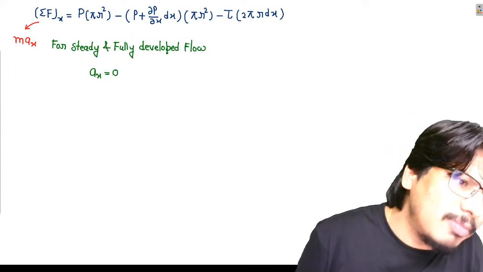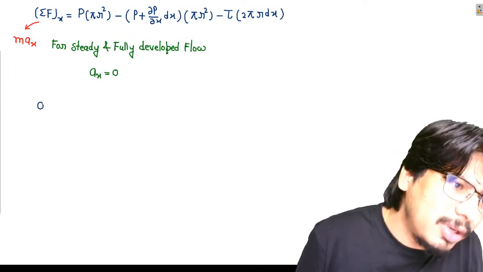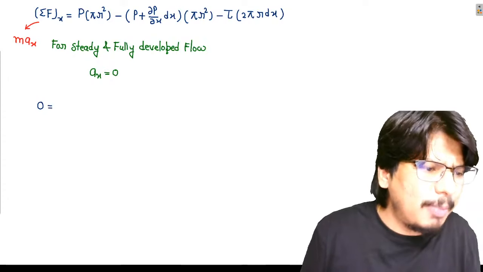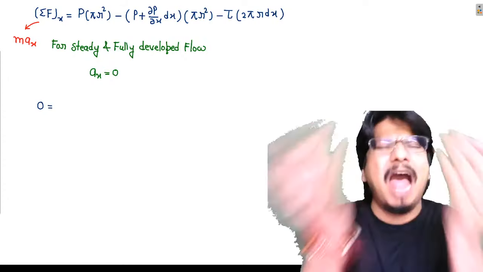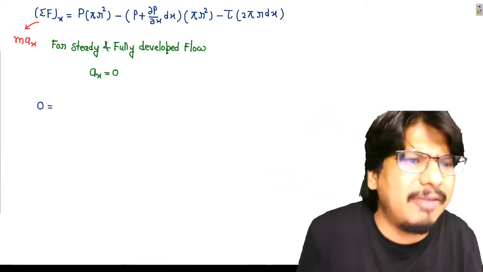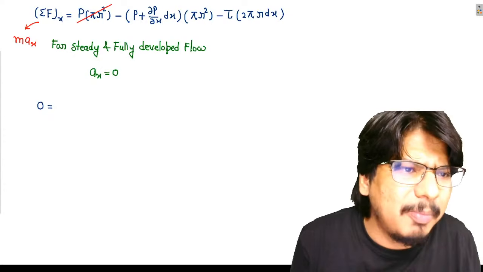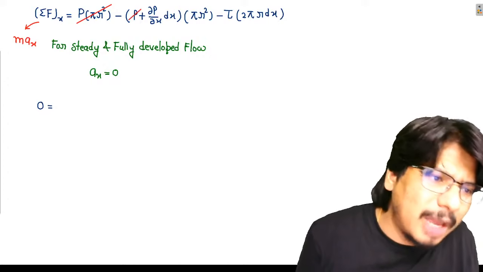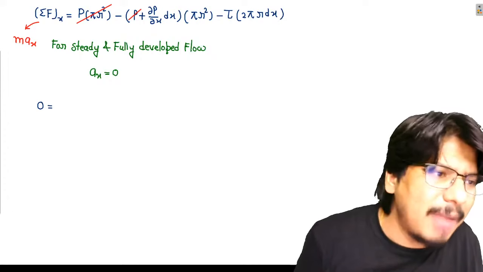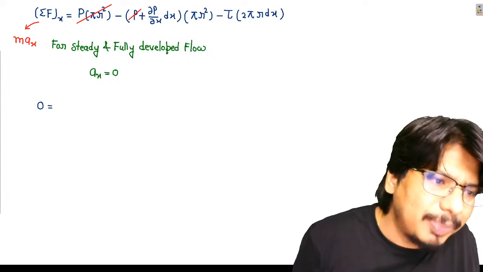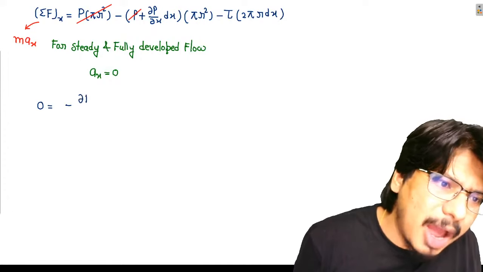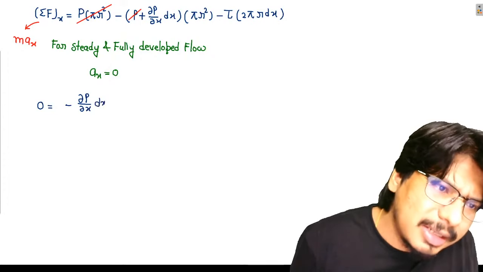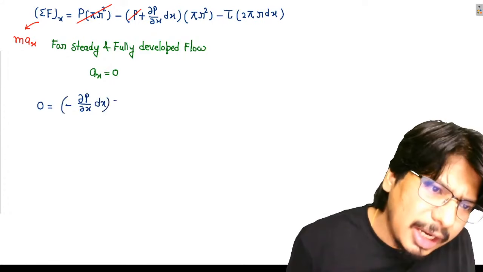If this term becomes 0, can I write 0 is equal to? Is there any cancellation? Yes, P pi r square is getting cancelled. Beautiful. So what I'm getting is minus dou P by dou x dx, correct? This is one thing which I'm getting into pi r square.